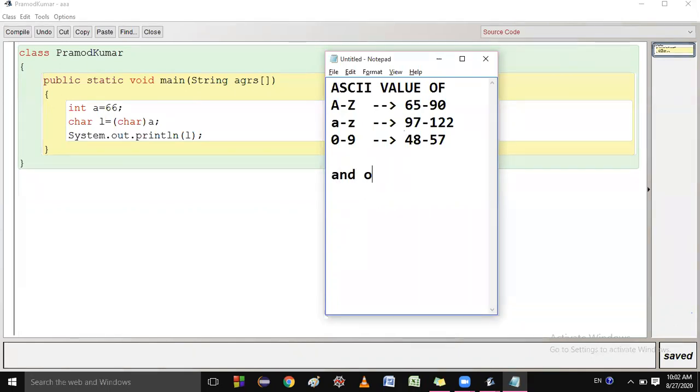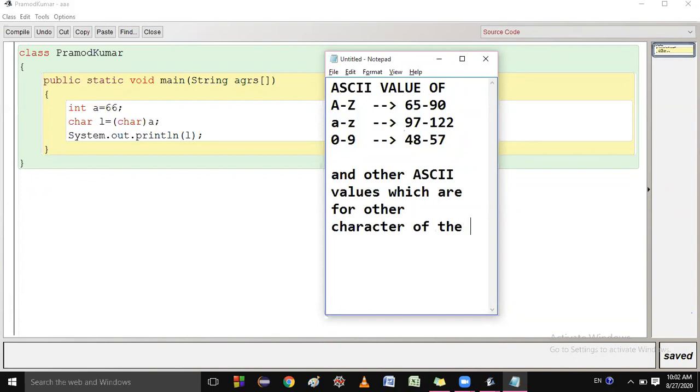And there are other ASCII values, for other characters of the keyboard. Is it clear to everyone?